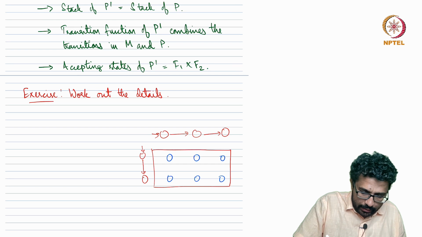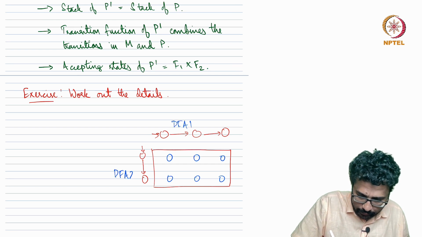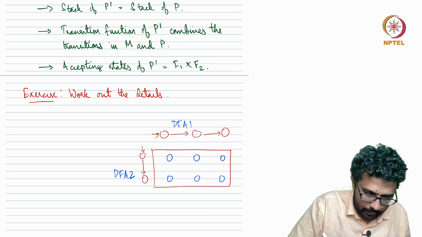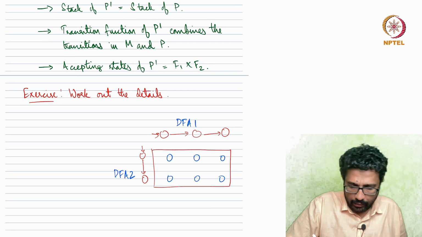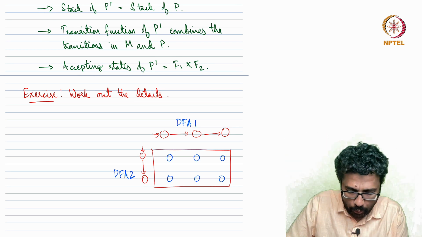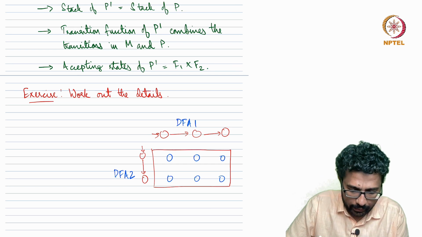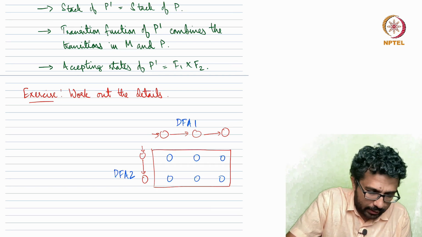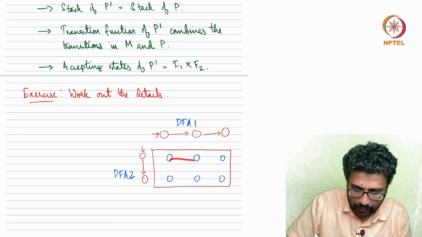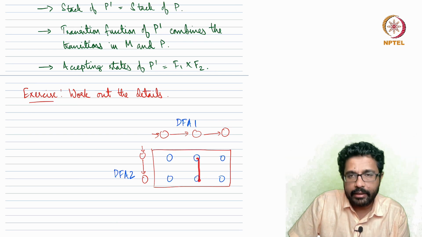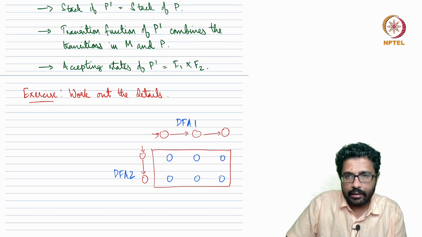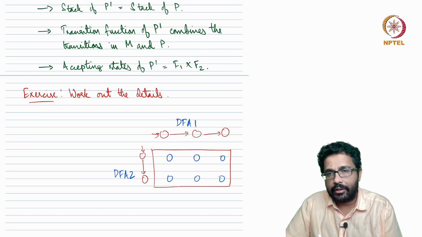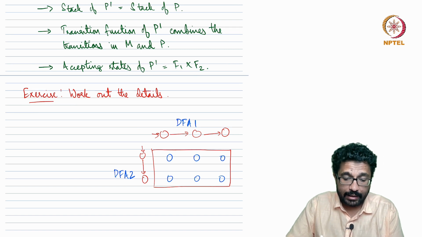So if this was DFA 1 and this was DFA 2, the movement in DFA 1 is mimicked by the horizontal movement, and the movement in DFA 2 is mimicked by the vertical movement, and this is combined in the DFA whose states are the Cartesian products of the original DFAs, right?